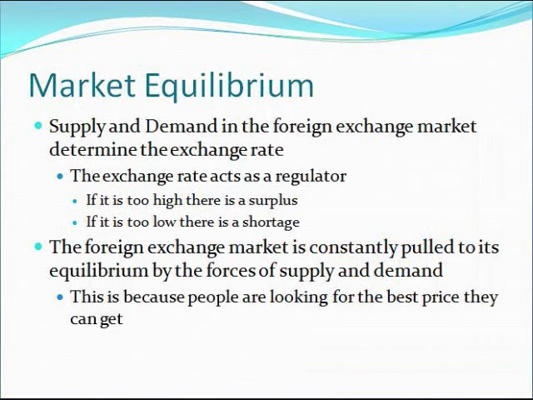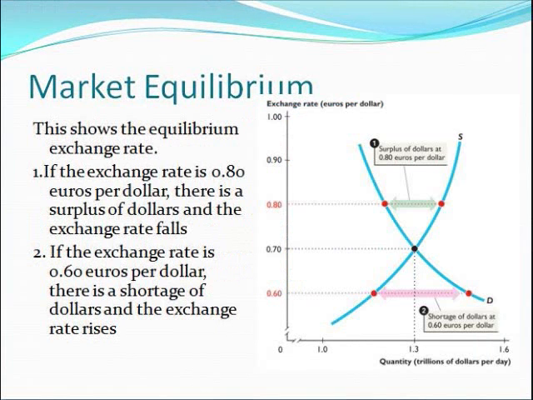Supply and demand in a foreign exchange market determine the exchange rate. The exchange rate acts as a regulator. If it is too high, there's a surplus, and if it is too low, there's a shortage. The foreign exchange market is constantly pulled to its equilibrium point because people are constantly looking for the best prices that they can get. This slide shows that if the exchange rate is at 0.80 euros per dollar, this causes a surplus and the exchange rate falls. And if the exchange rate is at 0.60 euros per dollar, there is a shortage and the exchange rate rises.